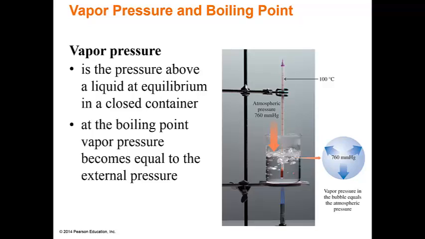So if I take a bell jar, and maybe you guys can ask Lisa to do this, like mad science and stuff. Take a container of water and put it underneath the bell jar and pull the vacuum. And you can actually find this on YouTube, water boiling at room temperature. Or maybe I'll throw up a link on Sakai too, but it's cooler if you see it in person. Anyway, as you draw that pressure away, the boiling point of water decreases, and the temperature at which it boils decreases.